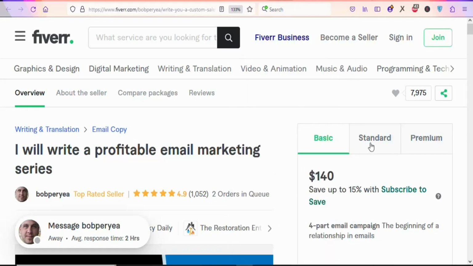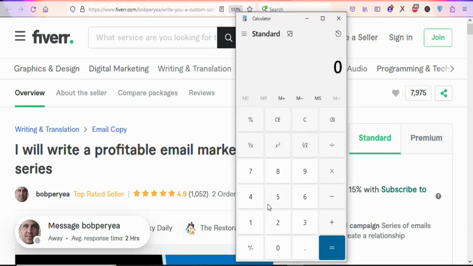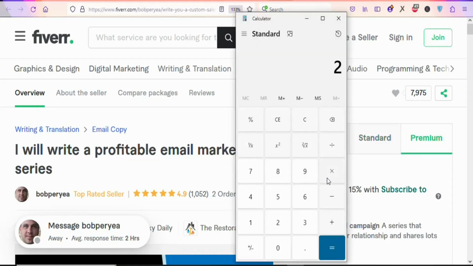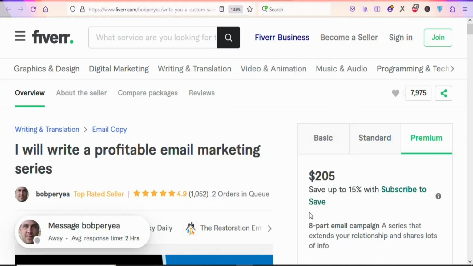Let's multiply by the standard package. You can see the standard package is $175. So let's multiply 175 by 2. You can see the fellow is going to be making $350 per day if all the orders are in the standard package. Let's go to the premium package. You can see $205. So let's multiply 2 by 205. You can see right here the fellow is going to be making $410 per day if all the orders are in the premium package.